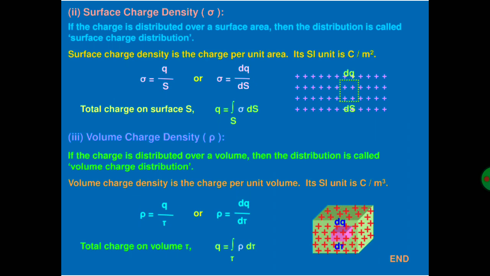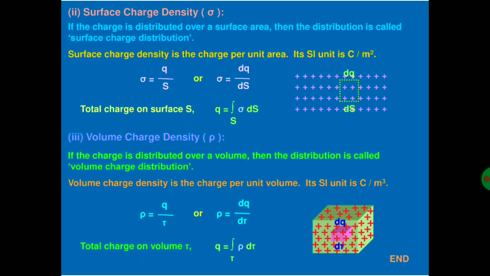Surface charge density, which is denoted by sigma. If the charge is distributed over a surface area, then the distribution is called surface charge distribution. Surface charge density is defined as the charge distributed per unit surface area. Its SI unit is coulomb per meter square, and its formula is sigma is equal to Q by surface area.